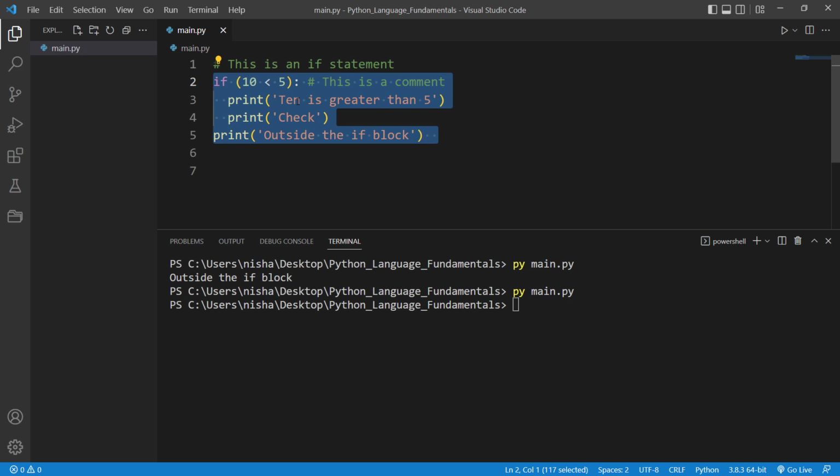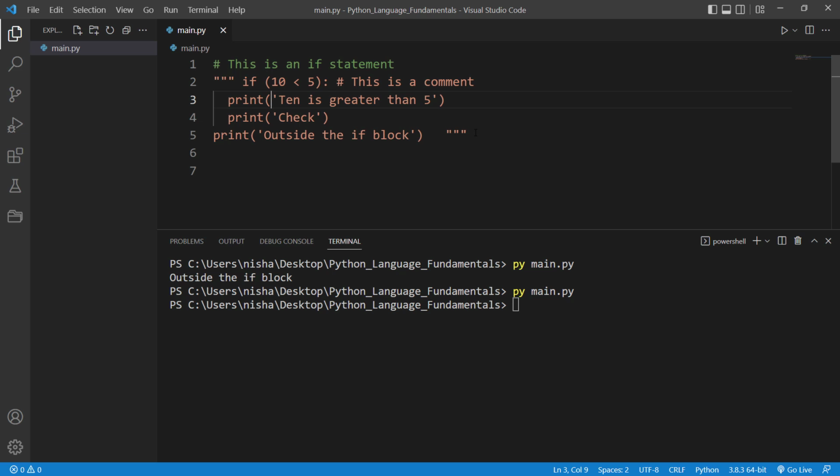Alternatively, you can use a multi-line string like so. This is actually a string, a multi-line string, but since it's not assigned to any variable, Python will ignore it.